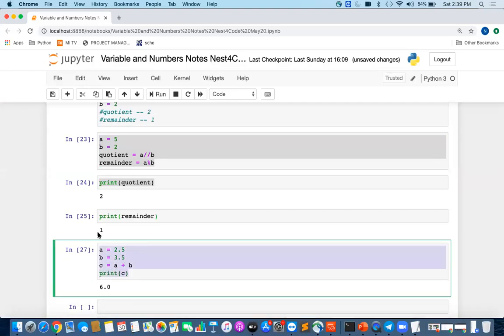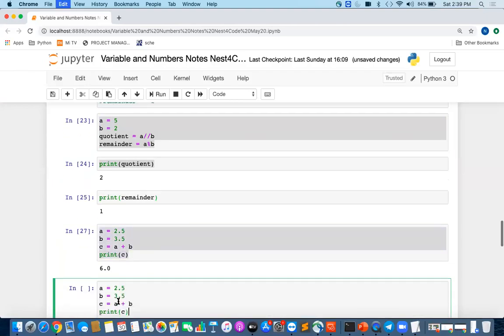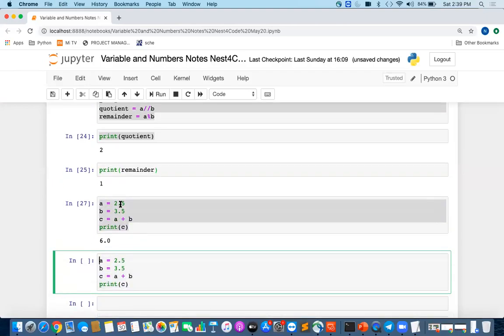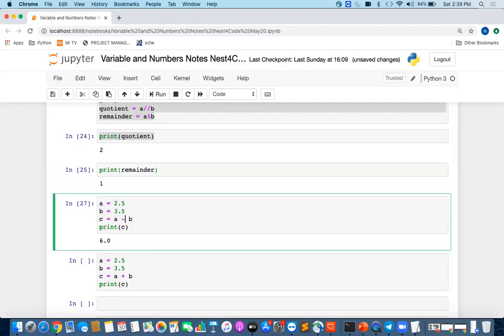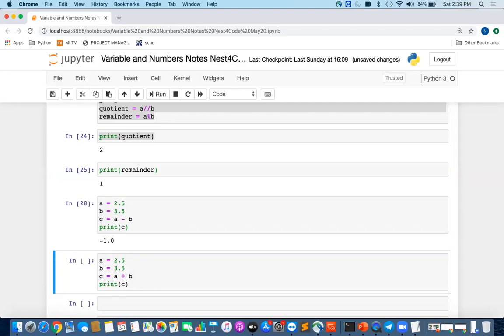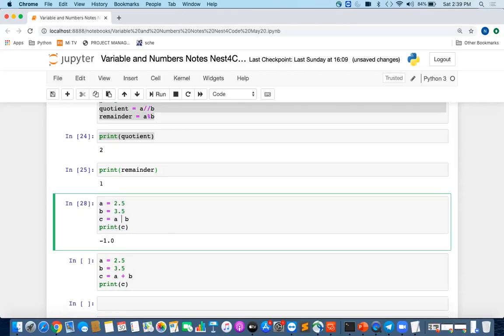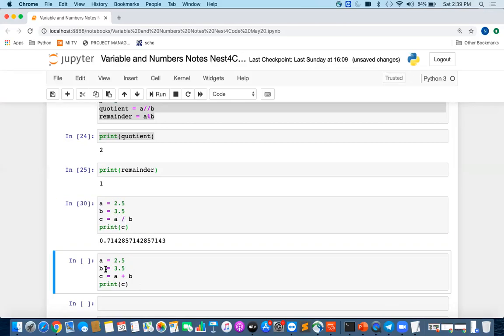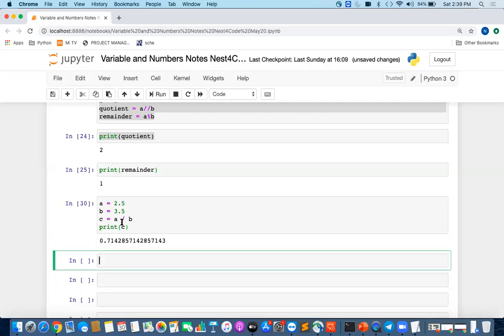It's coming as 6.0 because both were float values. Similarly, we can do subtraction also. So operators always work in a similar way in the case of all these decimal values also. Similarly, we can do multiplication, and we can apply the division operator also like this. All the operators would work in a similar way.